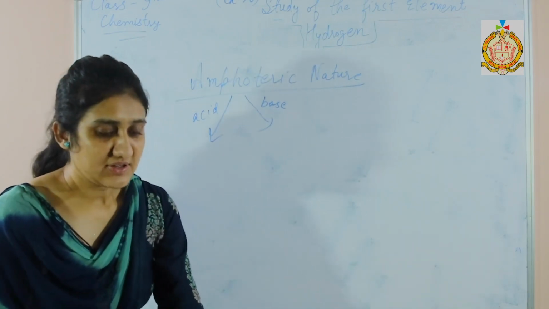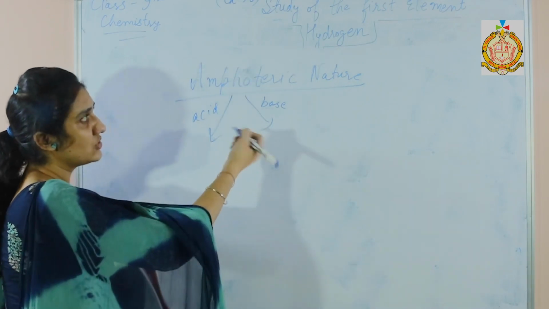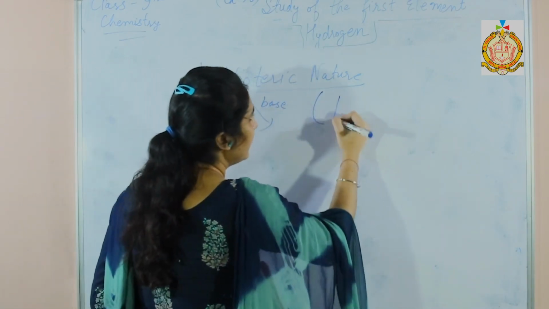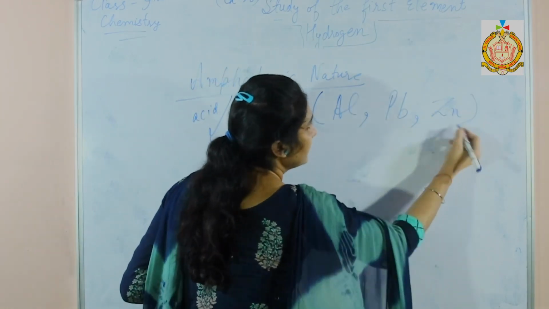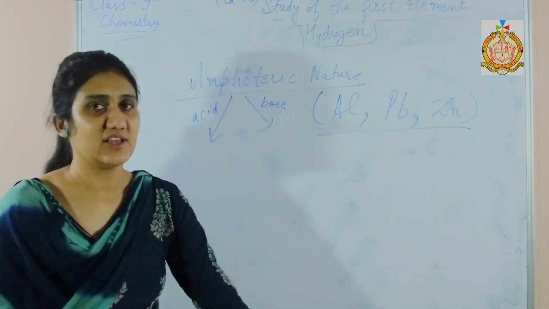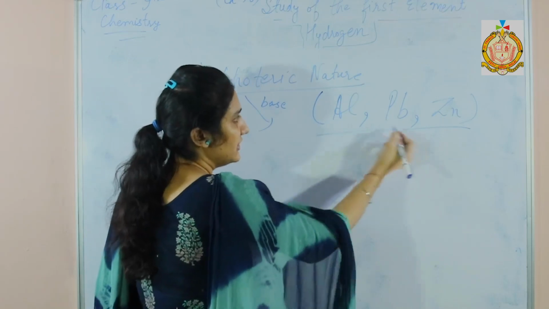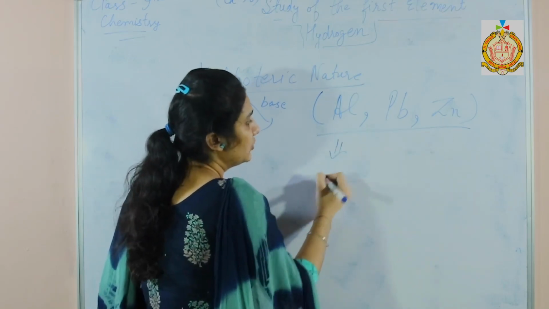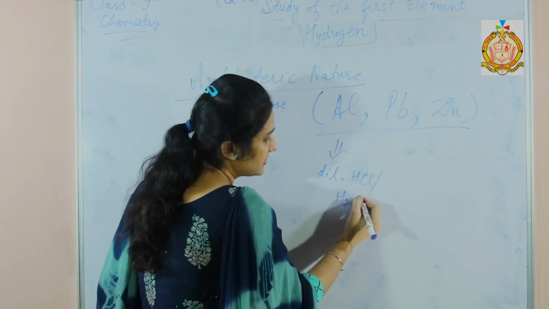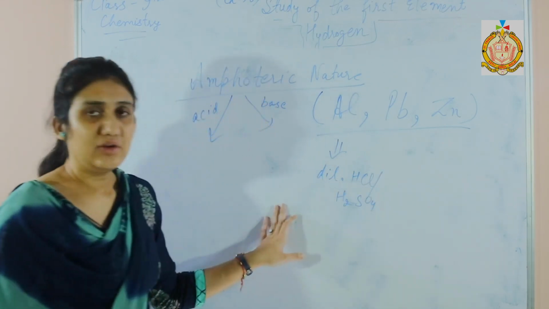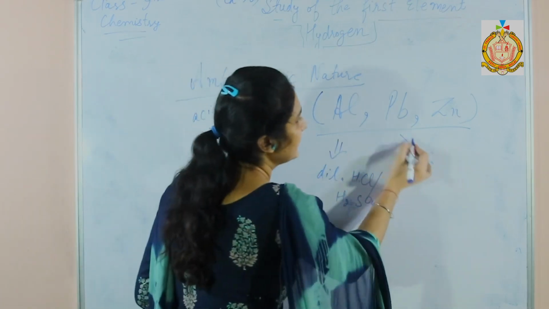In the previous video we have discussed the reaction of zinc. Which metals show the amphoteric nature? These are aluminium, lead and zinc. They react with the acid as well as base. In the previous reaction we discussed these metals' reaction with dilute acids, either HCl or sulfuric acid, and here we shall discuss their reaction with alkali, that is base.